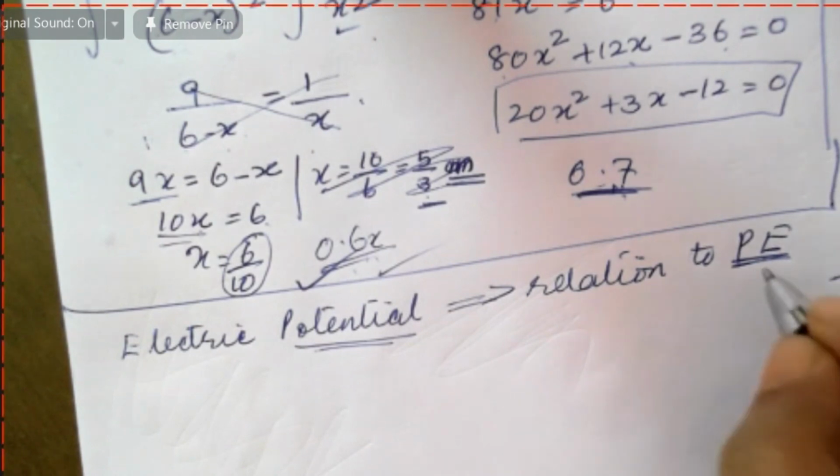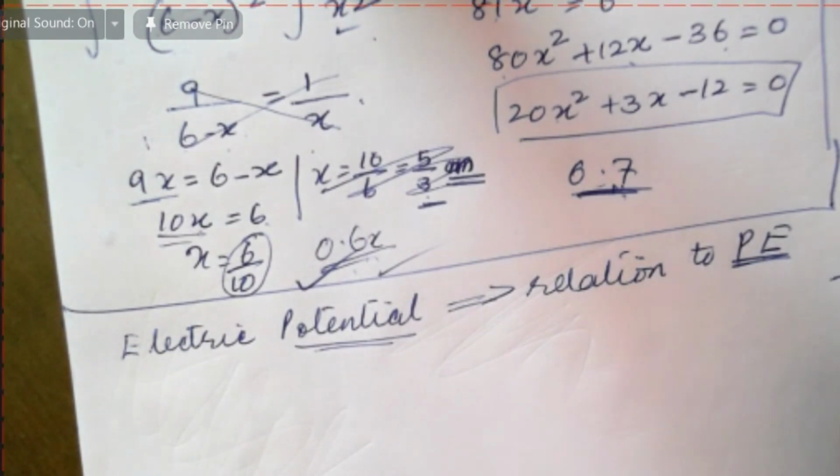If you have an object placed on the ground, there is a force of gravity acting downwards on it. If you try to lift it up, it gets gravitational potential energy, because here you are moving against the gravitational force. Similarly,